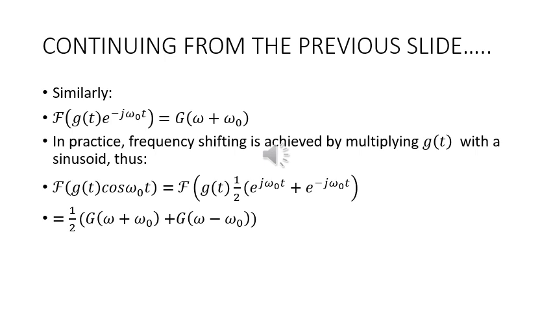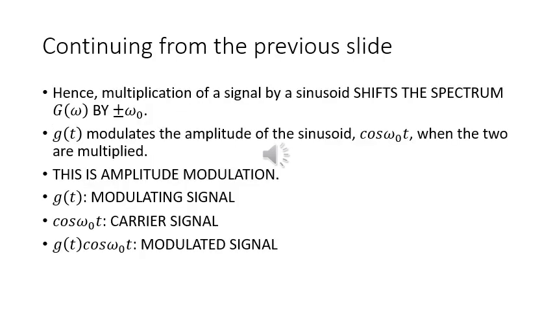This will give you the Fourier transform of the function g(t) multiplied by half of e to the j omega 0 t plus e to the minus j omega 0 t. We are writing the cos term in terms of exponentials. And as before, we will find that the Fourier transform comes out to be equal to half of G(omega plus omega 0) plus G(omega minus omega 0).